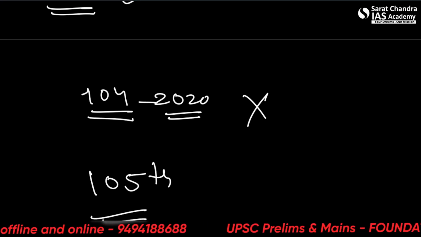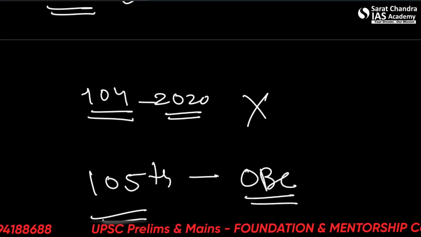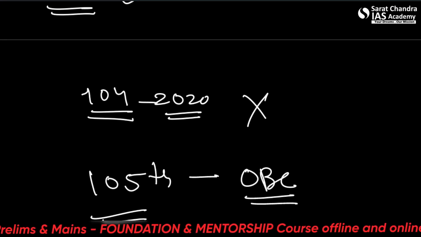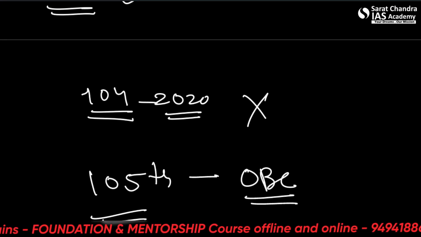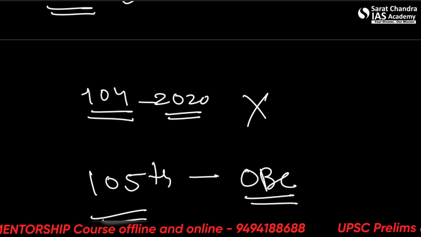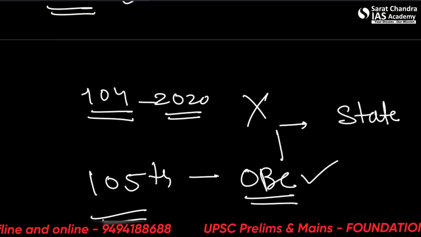It restored the power of state governments to identify OBCs, that are socially, economically and educationally backward. This amendment annulled the Supreme Court judgment of 11th May 2021, which had empowered only the central government for such identification. So OBCs can be identified by the states also.